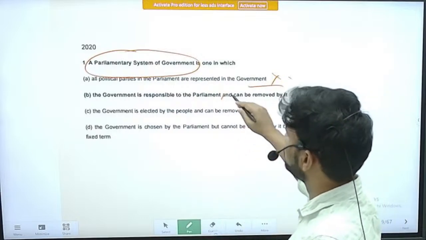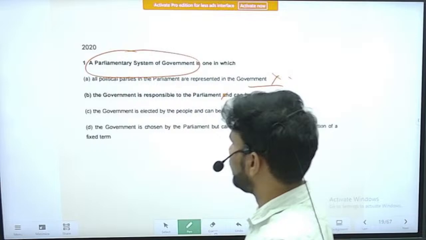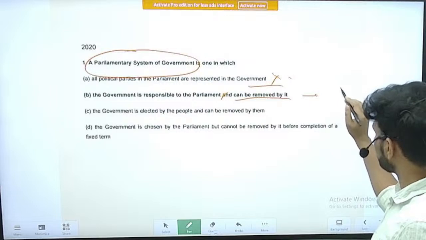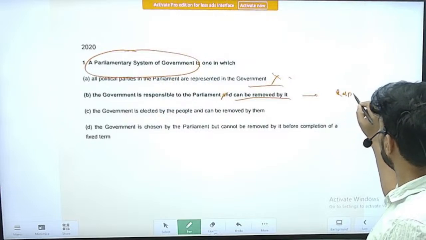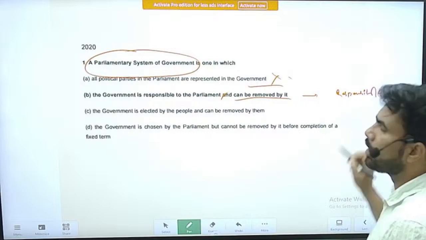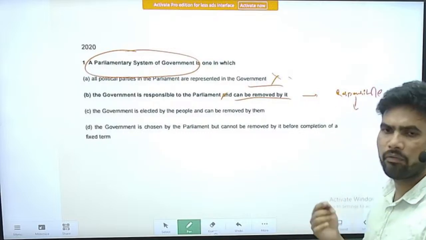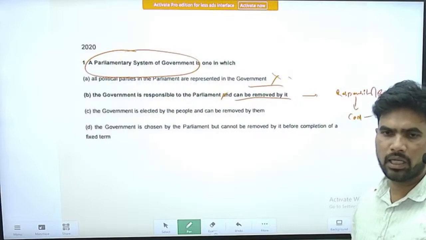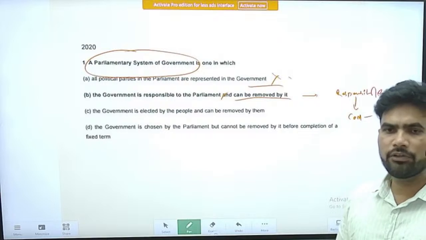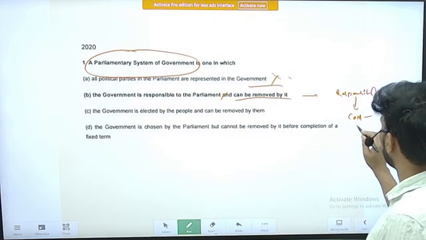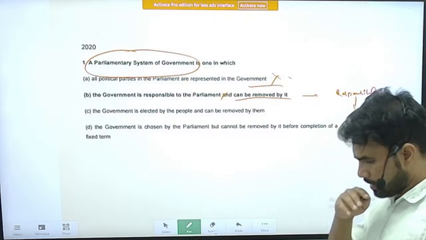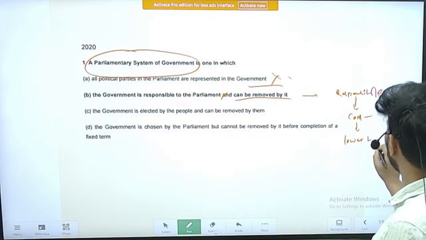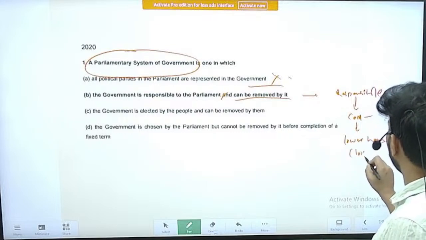Yes. So this is the actual meaning of the parliamentary system of government. So through the parliamentary system of government, we will have a responsible government. So how it happens? So the government, or for that matter, the Council of Ministers, COM, headed by the Prime Minister at the center and headed by the Chief Minister at the state level, it is accountable to the lower house of the parliament, that is Lok Sabha.